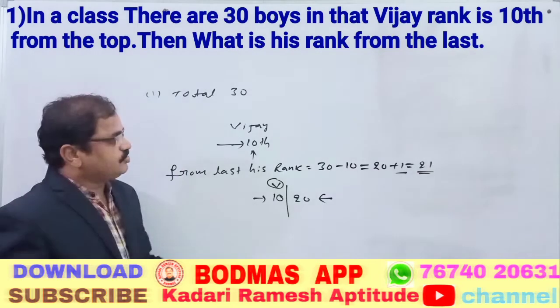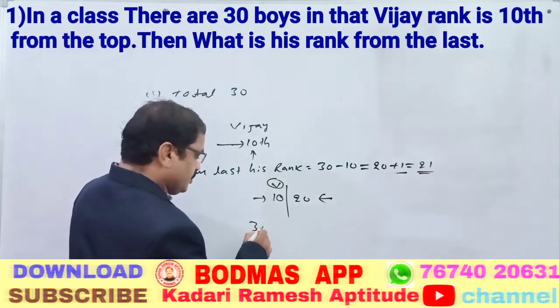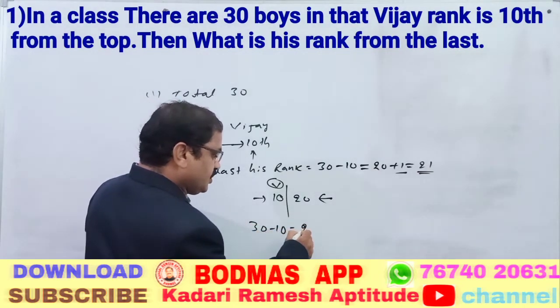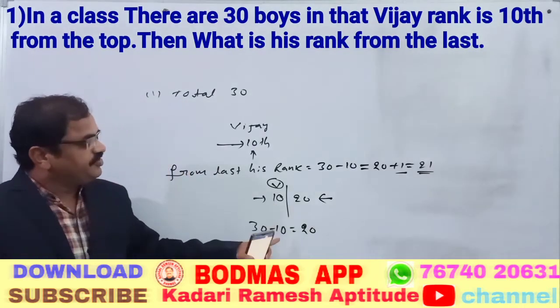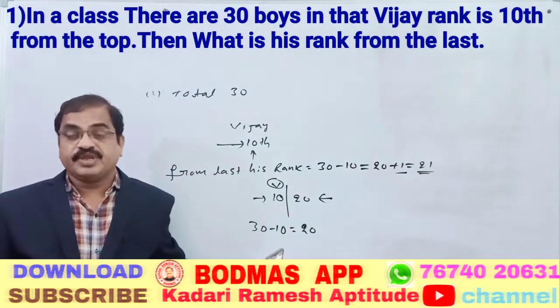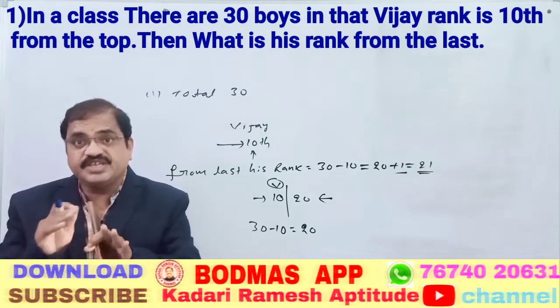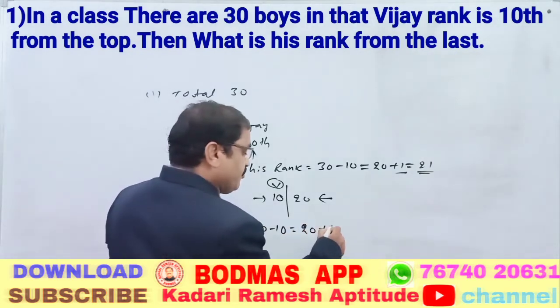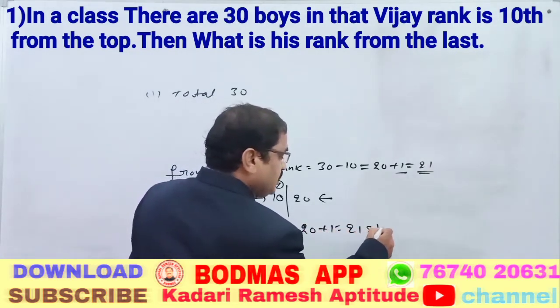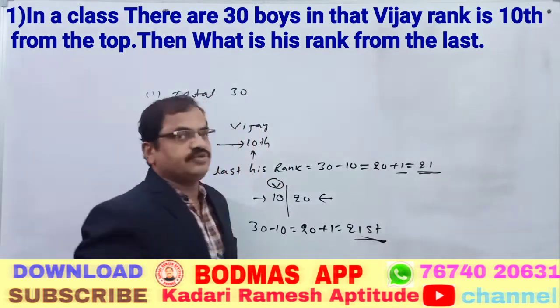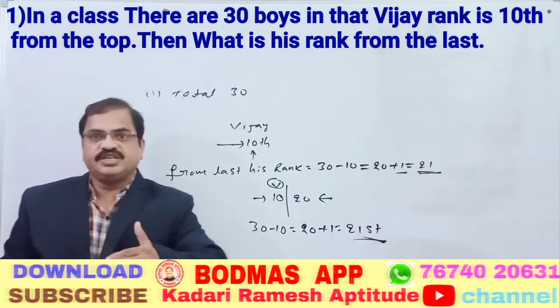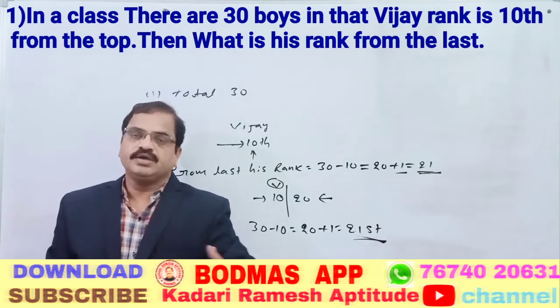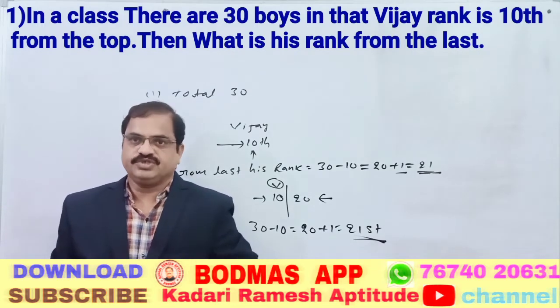Because when we subtract from 30 till Vijay's rank, we get 20. This is nothing but Vijay's rank we are subtracting here, and we need Vijay's rank. That is why we are adding 1. That is why 21st is the right answer. With this reasoning you can learn again and again. Very clear. This is the first question.